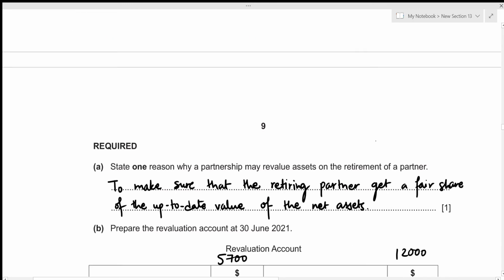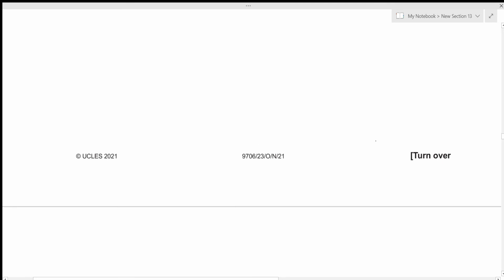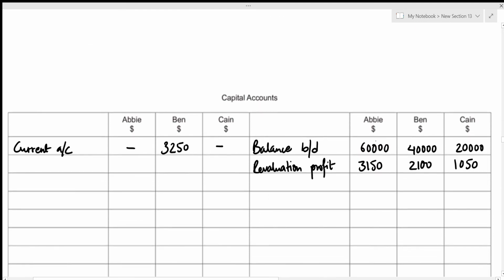So the old ratio goodwill is to be recorded on the credit side, and we know that the old ratio was 3:2:1. So the old goodwill for Abby is 39,000 times 3/6. For Ben, that's 39,000 times 2/6. And for Kane, that's 39,000 times 1/6.